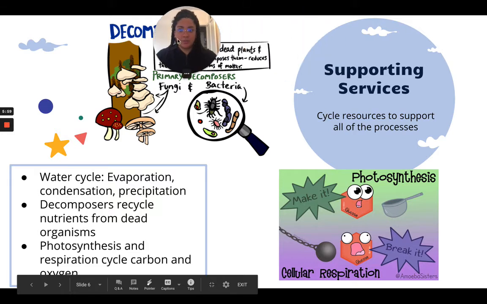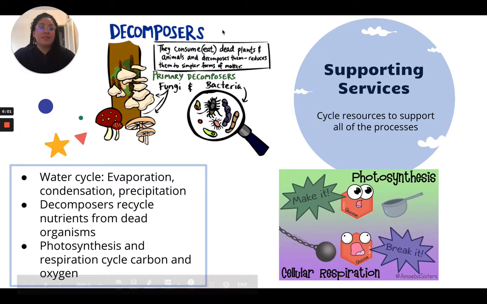Okay, and then there's supporting services. That's again probably the most important service. This cycles our resources and supports all of the other processes. So we talked about the water cycle before. The water cycle is a type of supporting service to cycle water through and allow us to survive. And then decomposers, again, recycle nutrients from dead organisms.